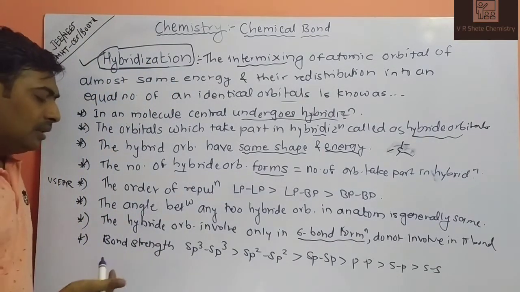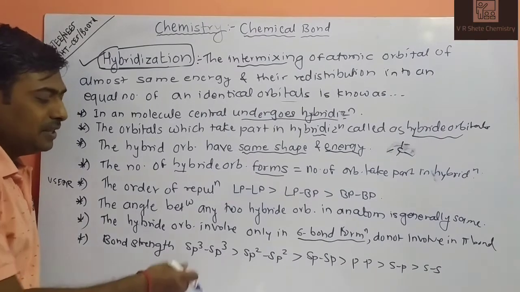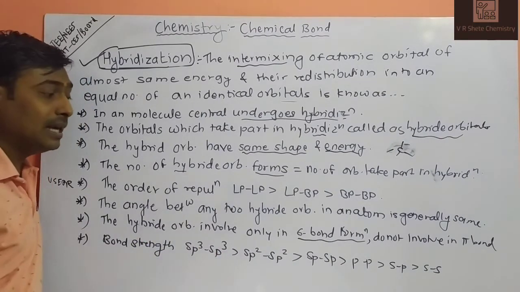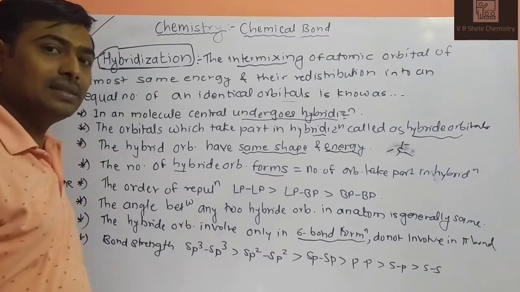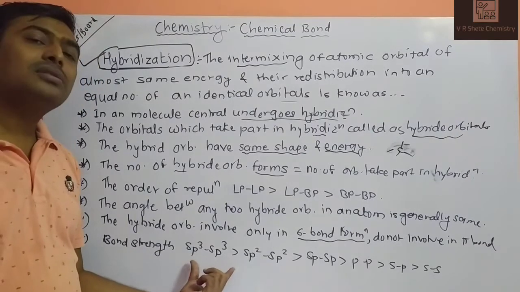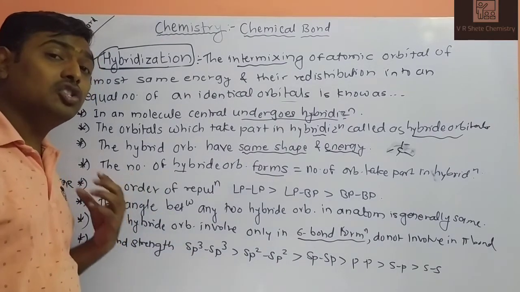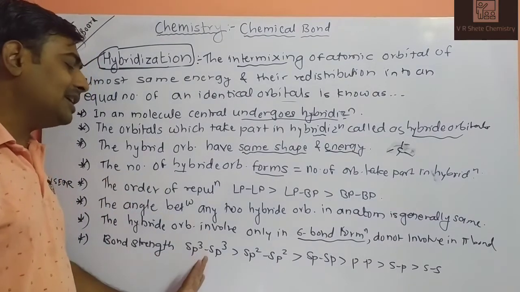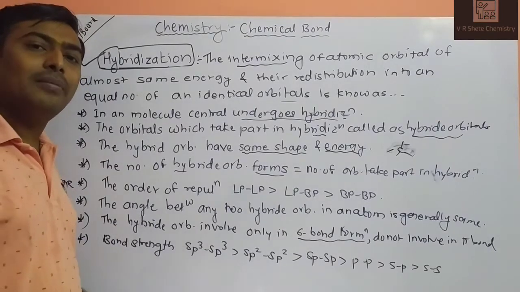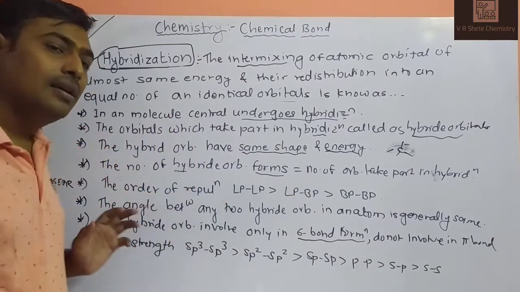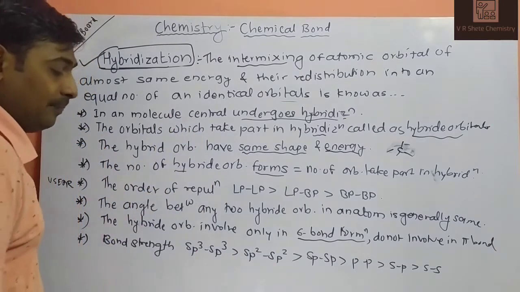Next, the strength of bond: sp3 is stronger than sp2, than sp, than pp, than sp, and then ss. So if we say sp3 hybridized molecules, the bond strength is very high. What is meant by sp3? How is the molecule formed by sp3, sp2 or sp? We will study that in the next video.